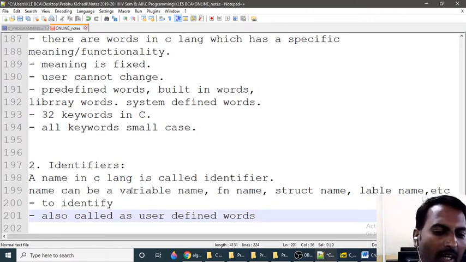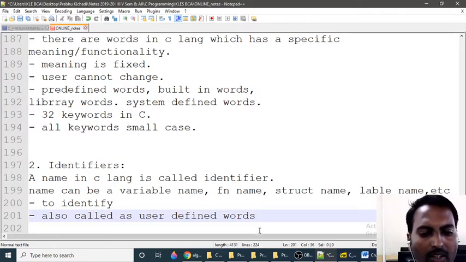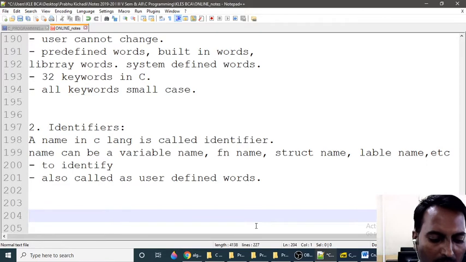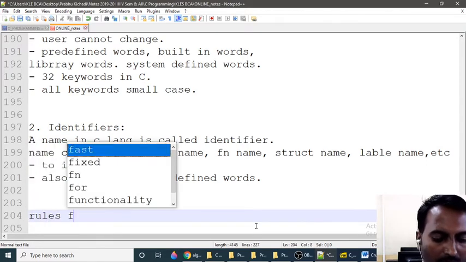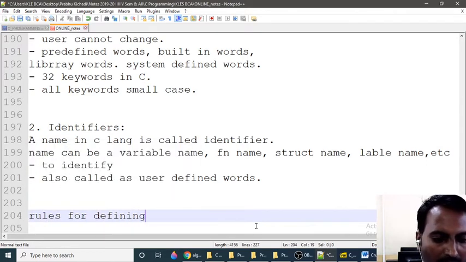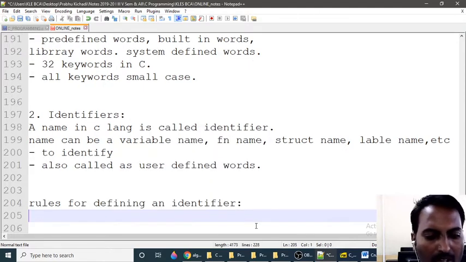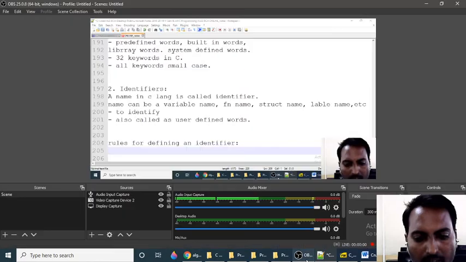That's why identifiers are also called user defined words. Now, rules for defining an identifier. So what are the rules? Okay, we'll see them one by one.